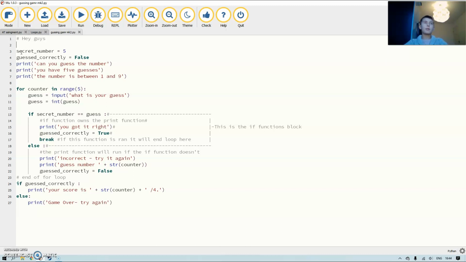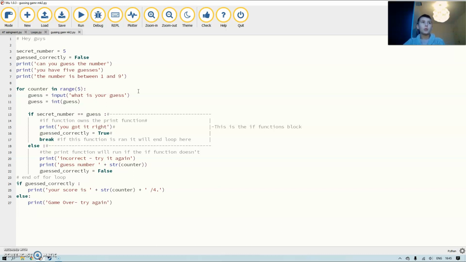So my first variable is called secret number, and I assigned its value to 5. And then I made another variable called guess correctly, which is a boolean. It is equivalent to false. And then I made it so that it prints on the screen, can you guess the number? Print, you have 5 guesses. Print, the number is between 1 and 9. So I added a bunch of different stuff.